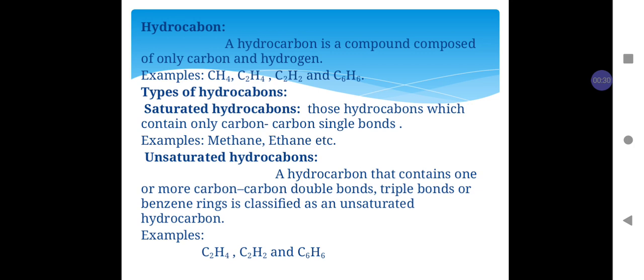Types of hydrocarbon. Saturated hydrocarbons: those hydrocarbons which contain only carbon-carbon single bonds are called saturated hydrocarbons. For example, methane, ethane, propane, that is, all alkanes are saturated hydrocarbons. Unsaturated hydrocarbon: a hydrocarbon that contains one or more carbon-carbon double bonds, triple bonds, or a benzene ring is classified as unsaturated hydrocarbon. For example, ethene, ethyne, and benzene.